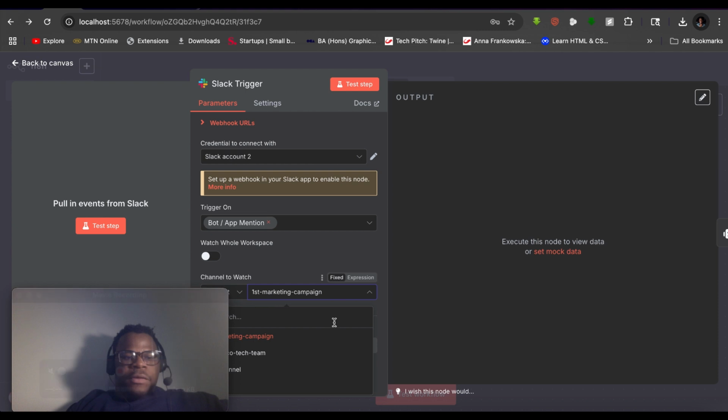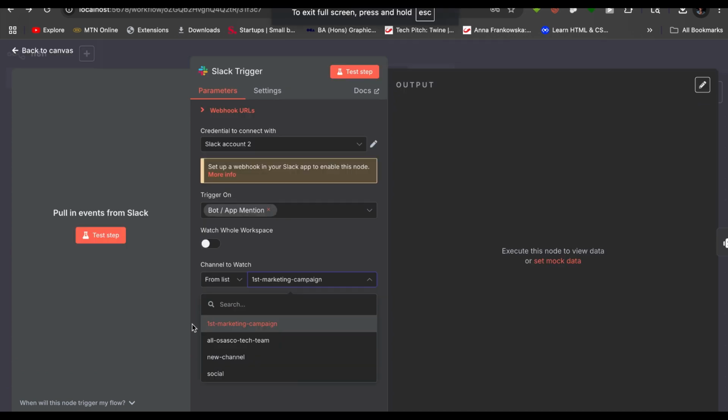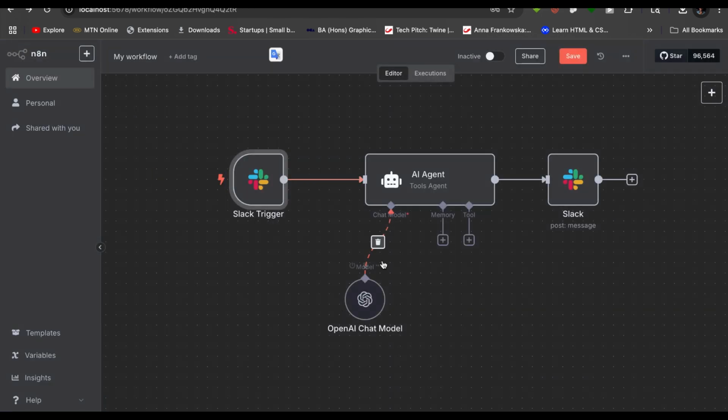It's going to give you a variety of channels, but you pick the one that meets your use case, which in this case is the first marketing campaign. That is that, we're done with that, and then you go back and come to OpenAI.